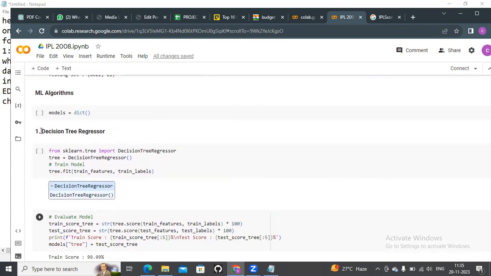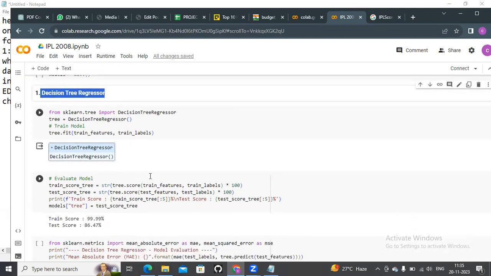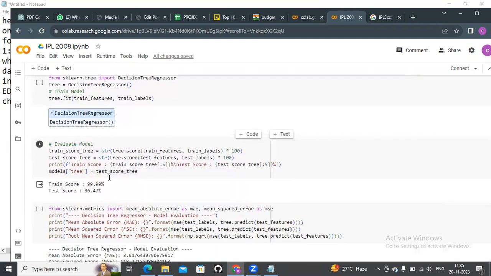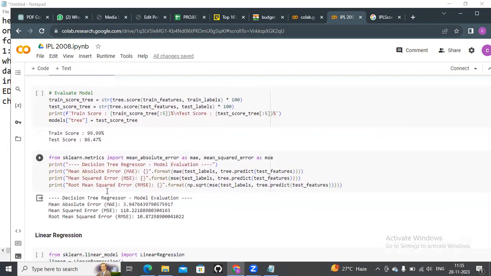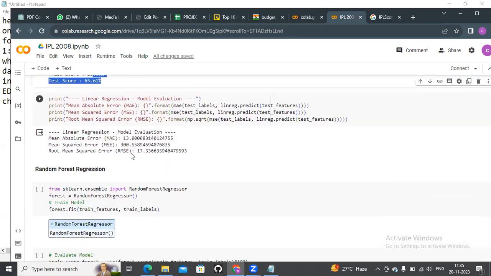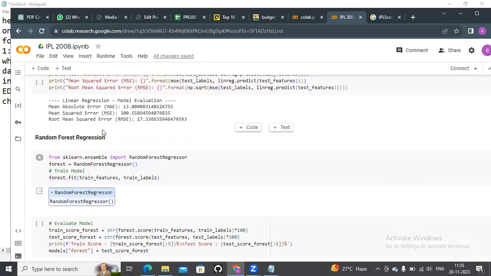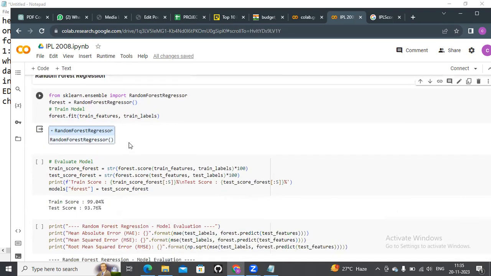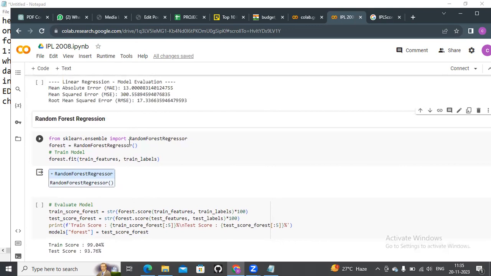So initially I implemented the decision tree regressor. Here I got 99% for the training data, and the test score is 86%. For linear regression, we have a low accuracy compared to the decision tree regression. After that, I import a bagging model. What is a bagging model? Nothing but combining weak learners into a strong learner.